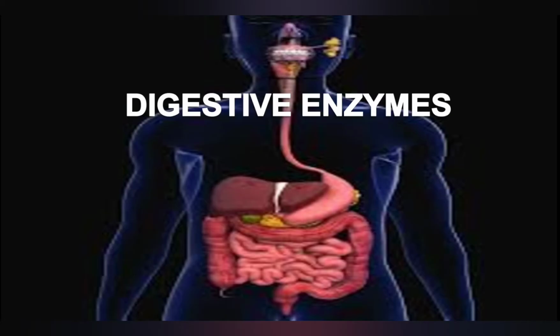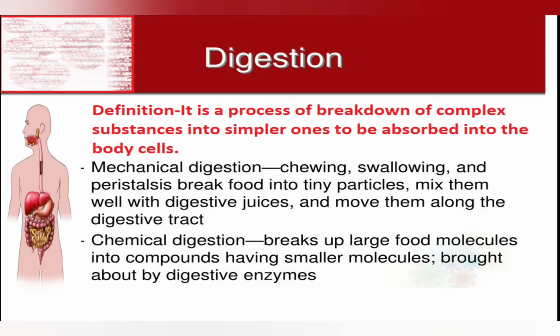Hello students, in this part we are going to learn about the digestive enzymes. Digestion is a process of breakdown of complex substances into simpler ones to be absorbed into the body cells. The entire process of digestion comprises mechanical digestion and chemical digestion. In this part, we will not be talking about mechanical digestion, that is chewing, swallowing and peristalsis. Instead, we are going to talk about the process of digestion which involves the enzyme. That means the enzymatic action.